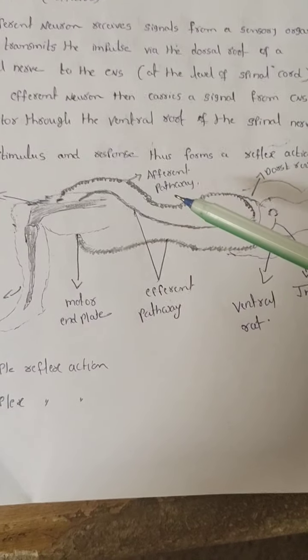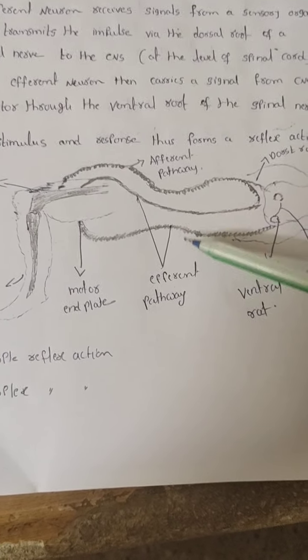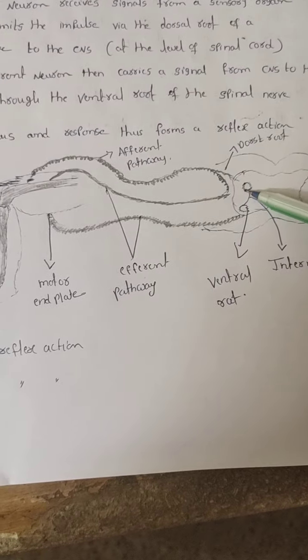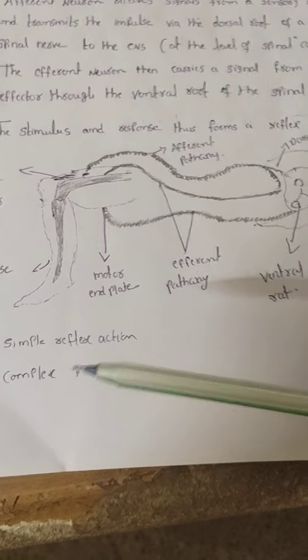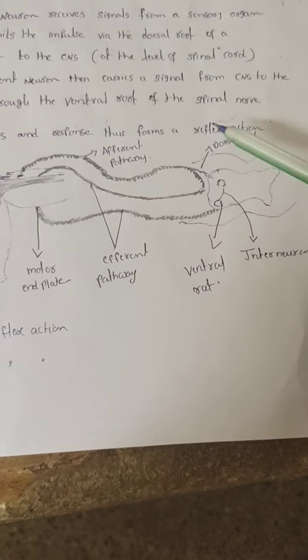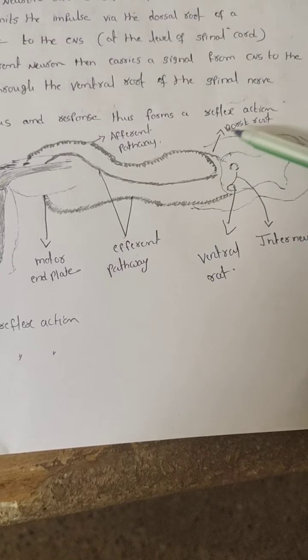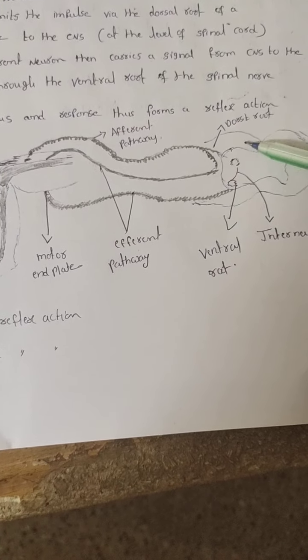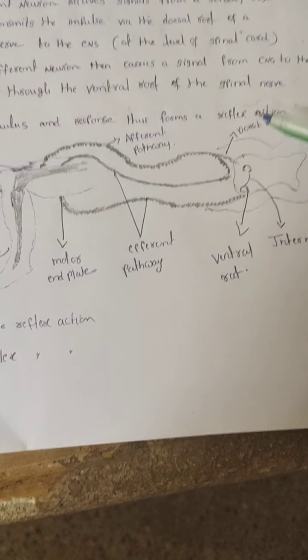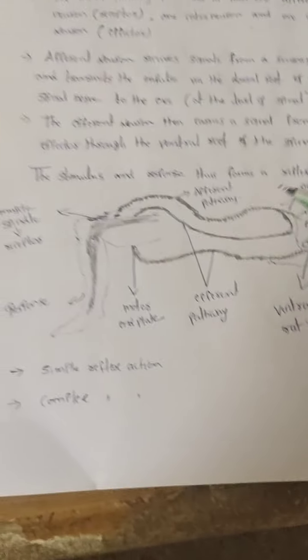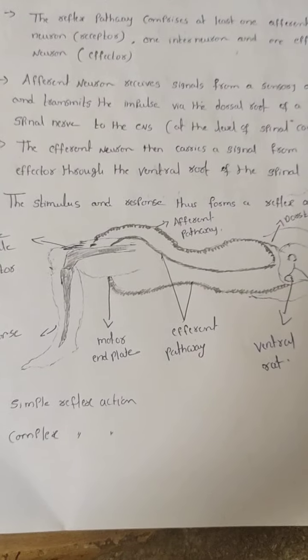That's why if you observe, simple reflex action has one sensory neuron, one motor neuron. They don't need any interneuron. But the complex reflex action compulsorily has a sensory neuron and a motor neuron, and the sensory neuron and motor neuron are connected with the interneuron. This is the procedure that takes place at the time of reflex actions.